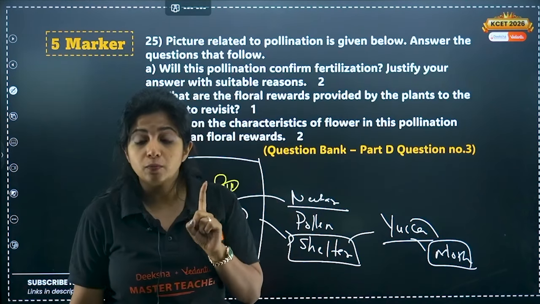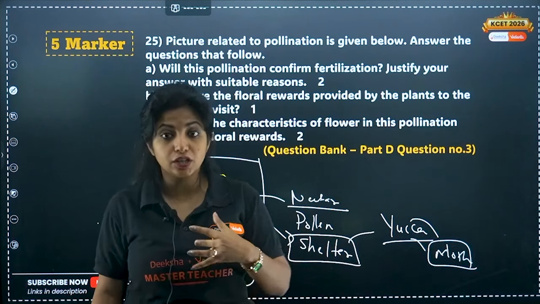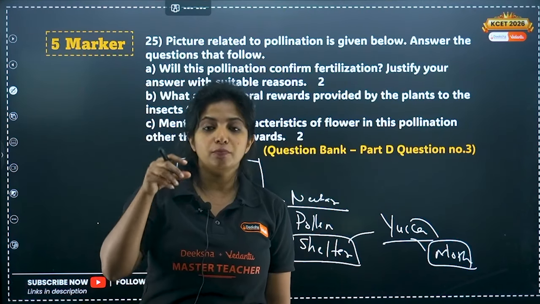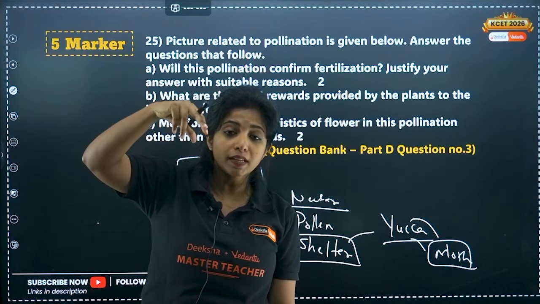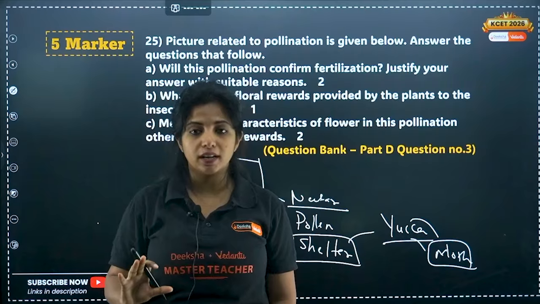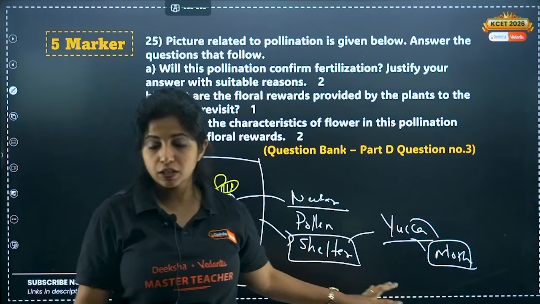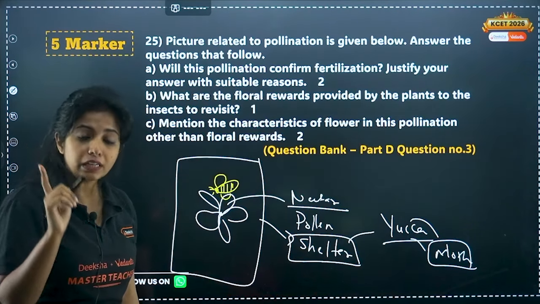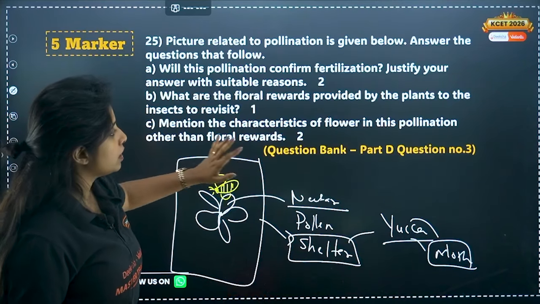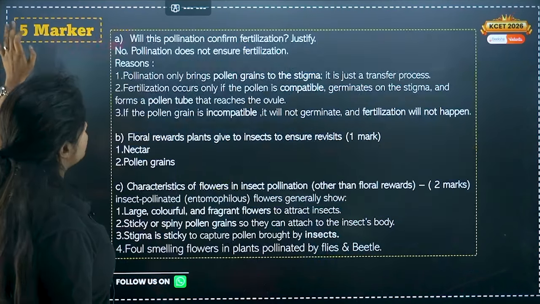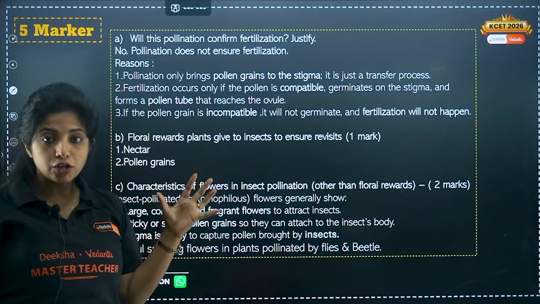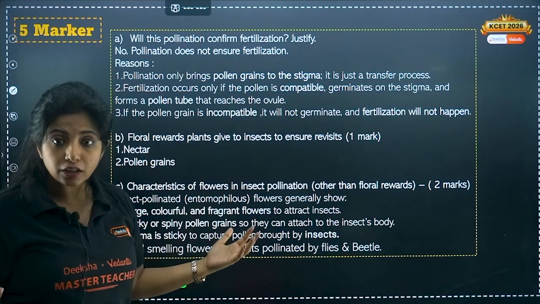Apart from that, you have one more example of Amorphophallus. There is the biggest flower out there, Amorphophallus. In that also you provide a safe space for the insect pollinators for resting, for laying their eggs as well. So Amorphophallus and yucca and moth are examples for shelter. Please remember that. Go revisit your NCERT just to understand that. Now, mention the characteristics of flower in this pollination other than the floral rewards. What are the other features of the flowers, my dear children? They have to be large, they have to be colorful, they have to be fragrant to attract what?